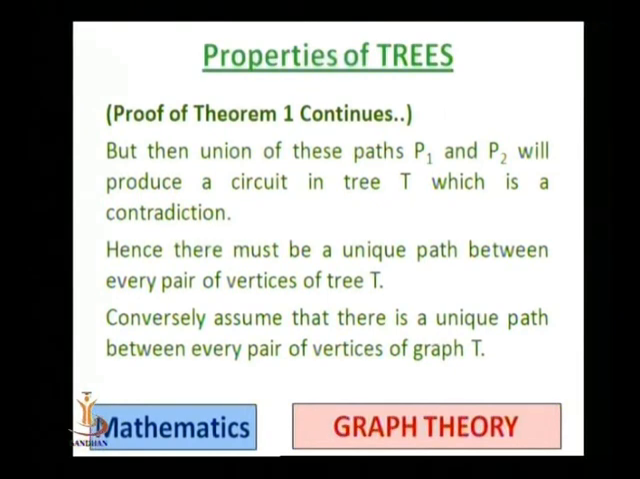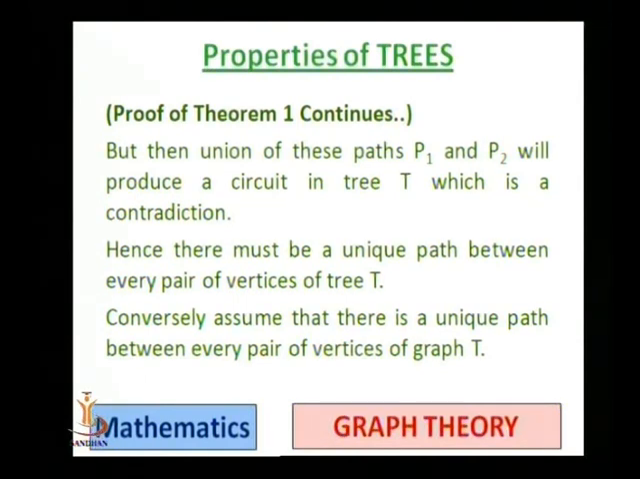But that is not allowed in a tree by the definition of a tree. So this is a contradiction. We assumed that the graph T is a tree, and here we get a loop. Why do we get the contradiction? Because we have assumed that we have two different paths. So actually there should be only one path between any two vertices of the graph. Hence there must be a unique path between every pair of vertices of a tree.